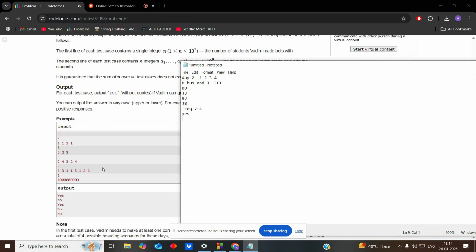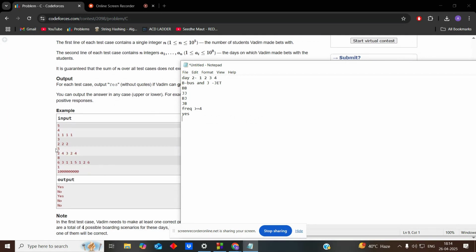Okay, let's take the test case which is given here. I'll try to explain it by that. So what is happening here is the input is 2, 4, 3, 2, 4, and n is 5. So day 2 is coming 2 times,